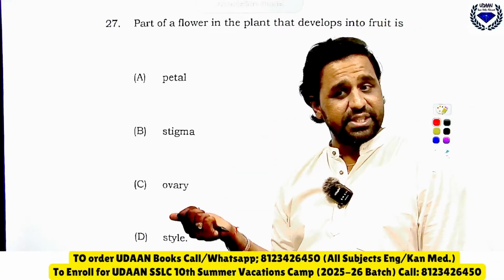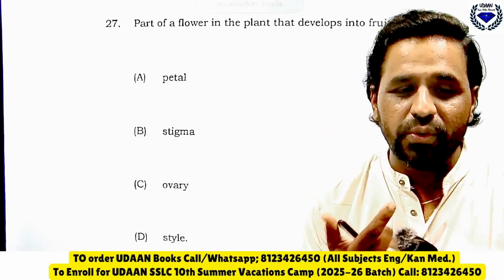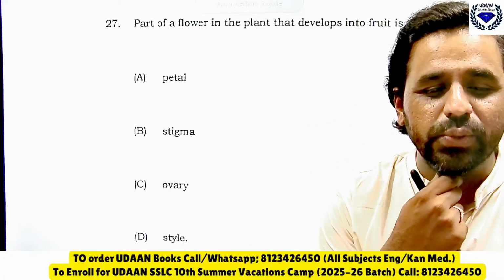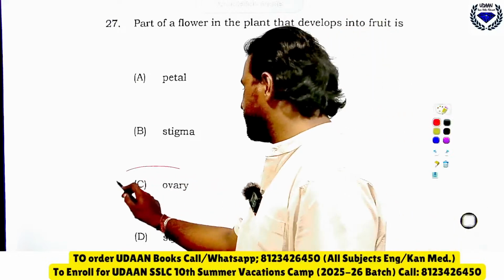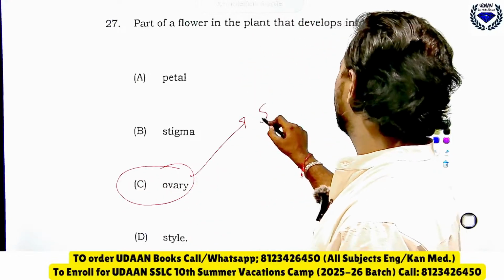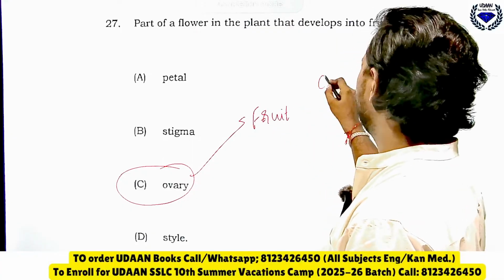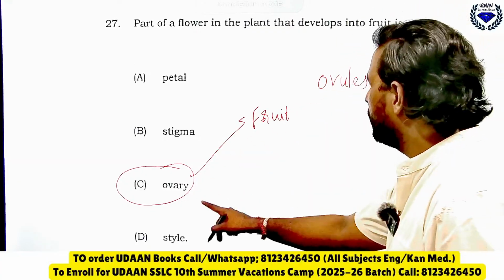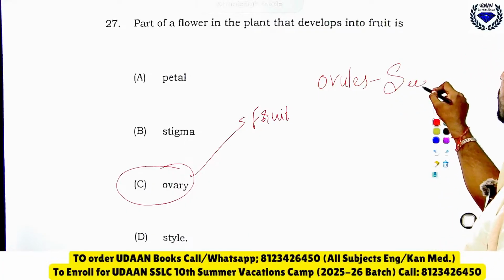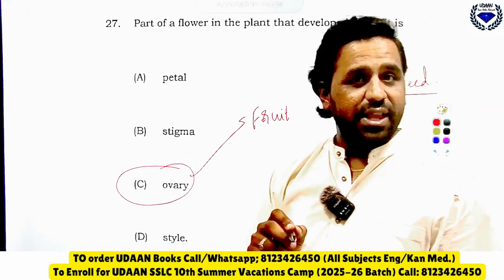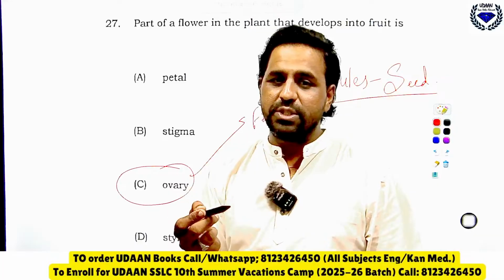Yes, C is the correct answer. Remember, the ovary will become fruit, and the ovules will become seeds. That is what you should know.